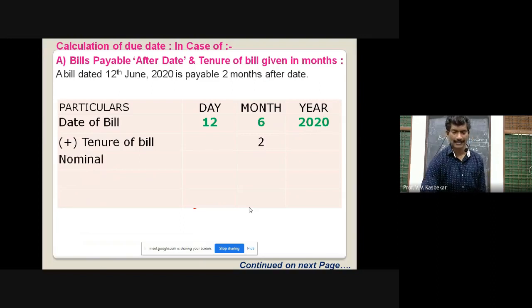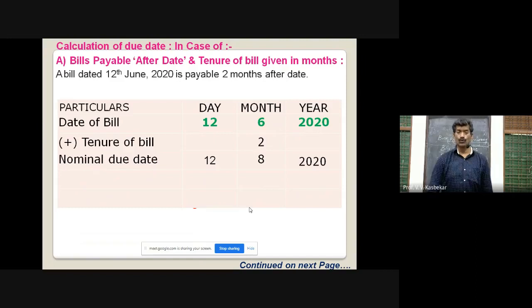After that, add this to get the nominal due date. Day is 12, month 6 plus 2 is 8, and year is 2020 as it is. So we got the nominal due date, 12th August 2020.